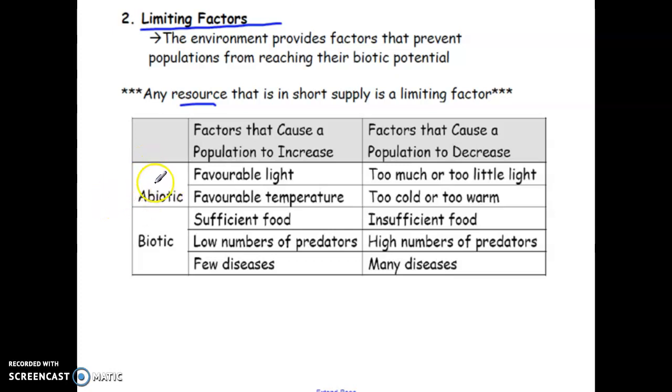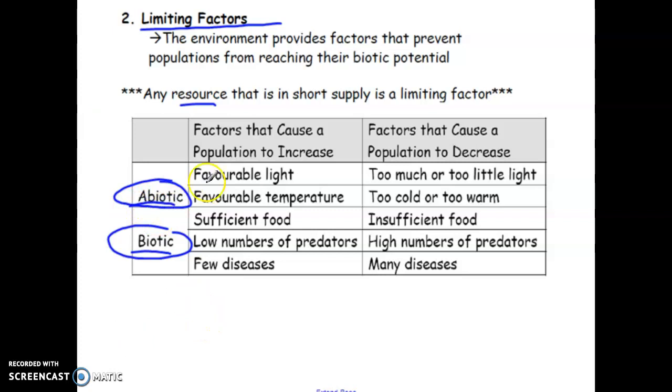So we have two categories this can fall under. We have biotic factors and abiotic factors. So biotic, again, means that it is a living species or something that is alive. Abiotic is something that is non-living.